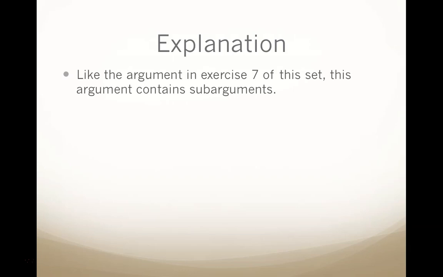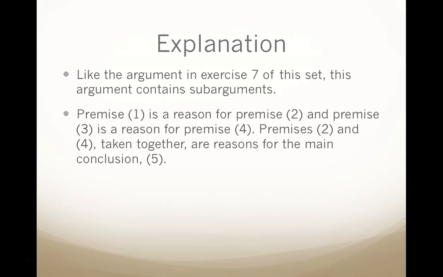Like the argument in exercise 7 of this set, this argument contains sub-arguments. Premise 1 is a reason for premise 2, and premise 3 is a reason for premise 4. Premises 2 and 4 taken together are reasons for the main conclusion, 5. Now these last couple examples may seem complicated and overwhelming. Just do your best. It's going to be okay.